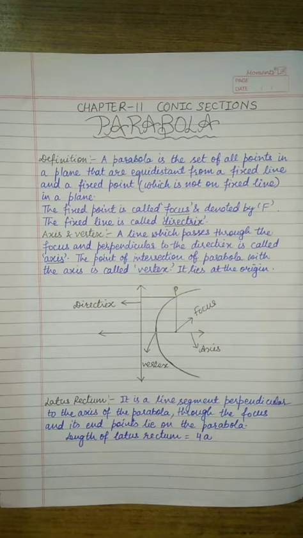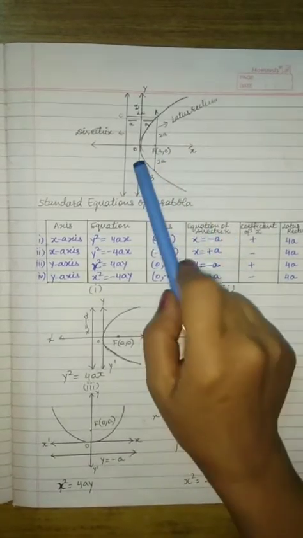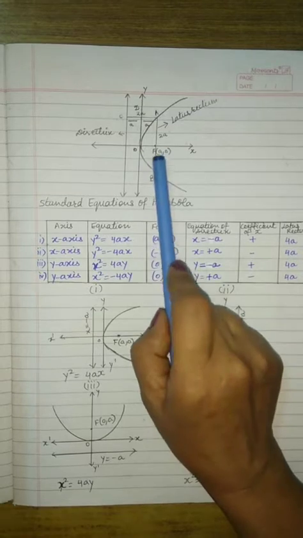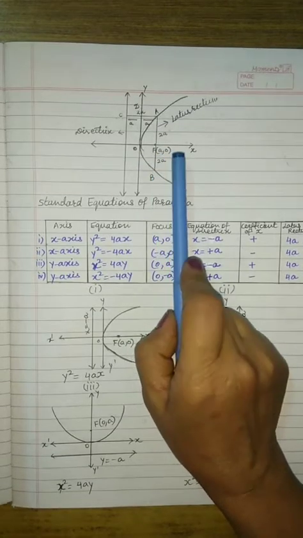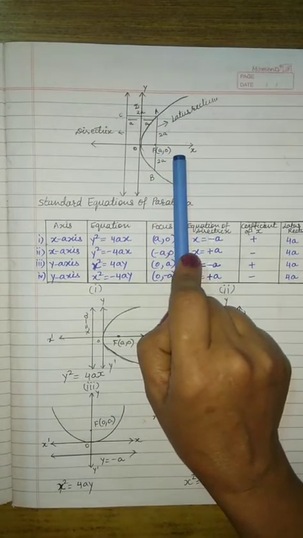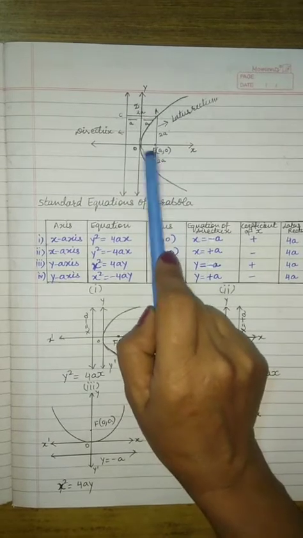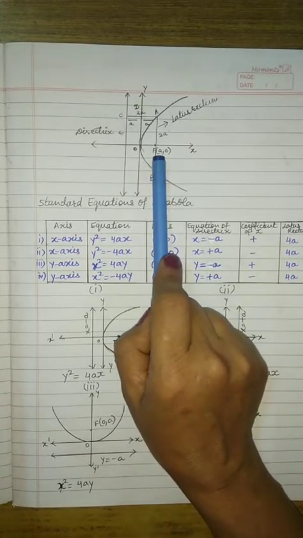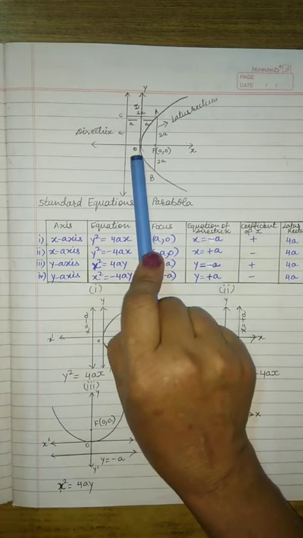Now we will understand this concept of latus rectum through a diagram. In this figure we have point O, which is the vertex of the parabola. F is the focus of the parabola and its coordinates are A and 0. So OF is equal to A, the distance of the x coordinate from the origin.